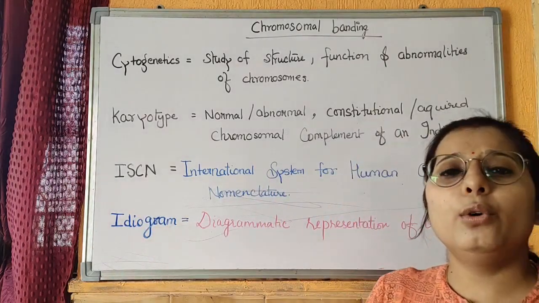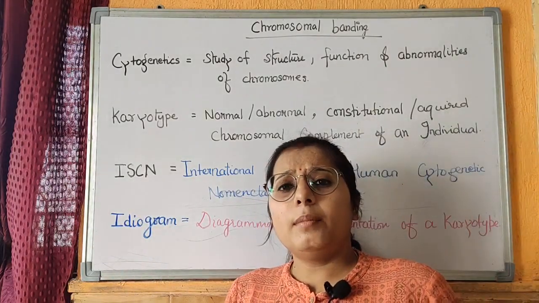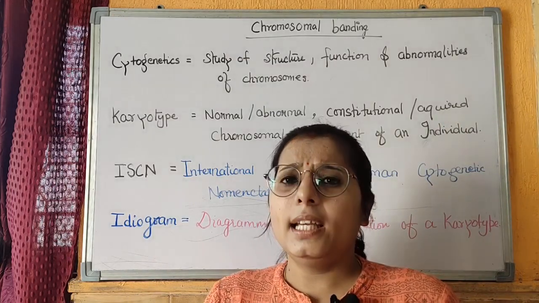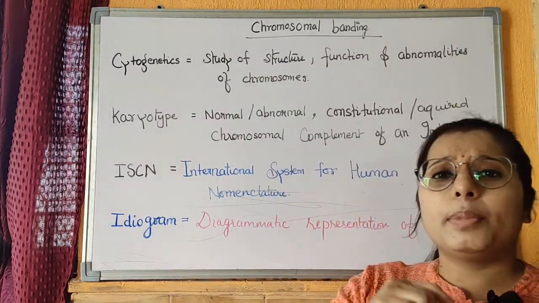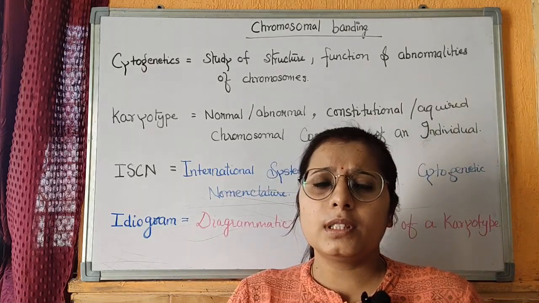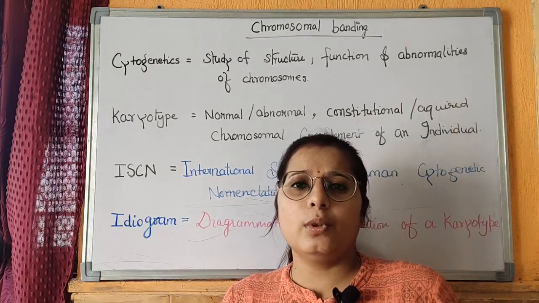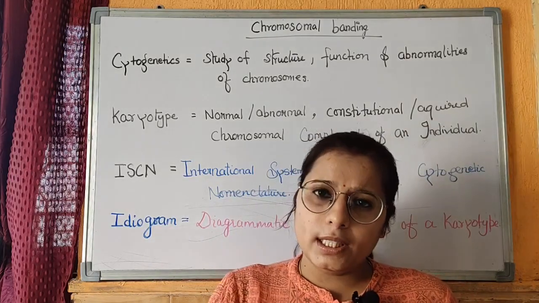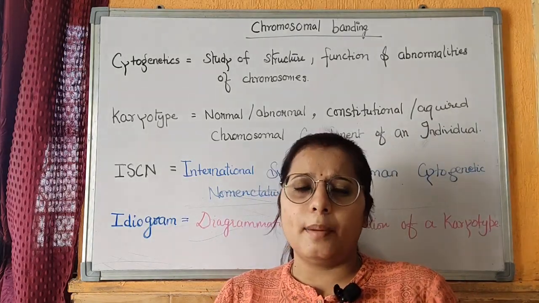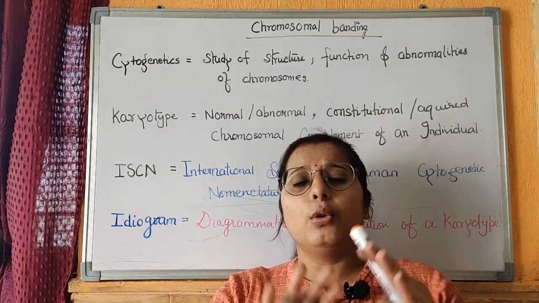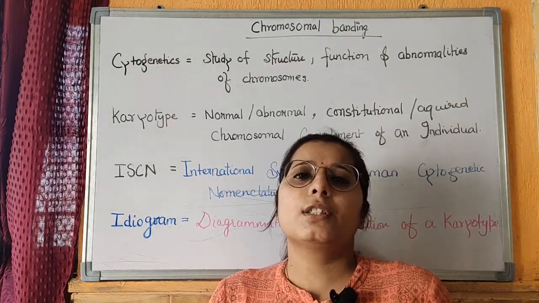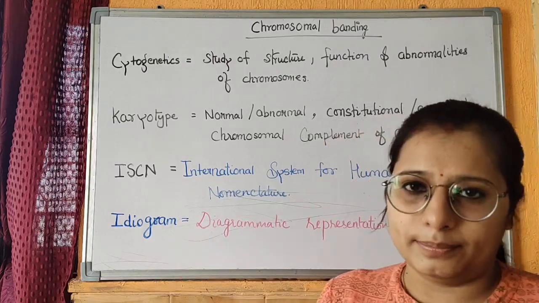Fourth is ideogram. Ideogram is the diagrammatic representation of the karyotype. It is the representation of the chromosomes of an individual, whether normal or abnormal, mutated or something else has happened to the chromosome. But the whole chromosome set that is represented in a diagrammatic way is called the ideogram.